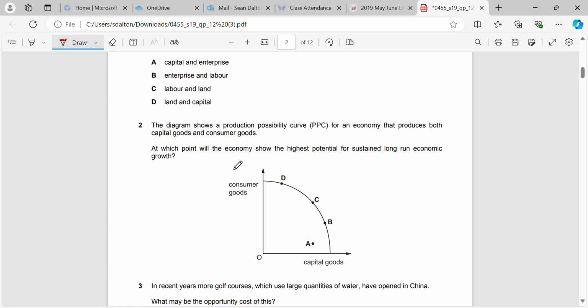Two, at which point will the economy show the highest potential for sustained long-run economic growth? Okay, so one thing to remember here is the more consumer goods we're producing, the higher our living standards are likely to be. Okay, but remember that in order to create or to sustain economic growth, we need to produce capital goods.